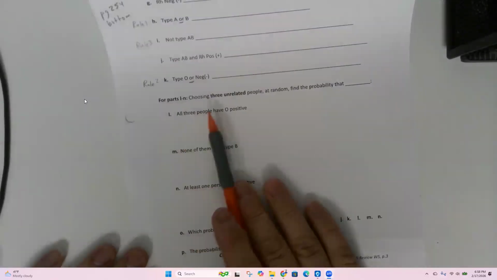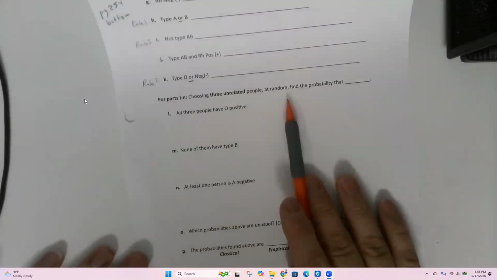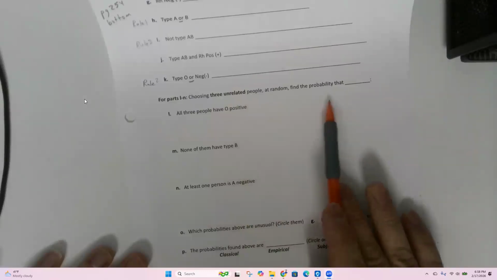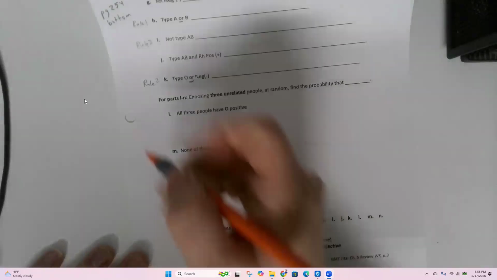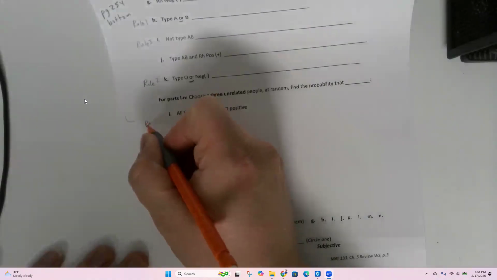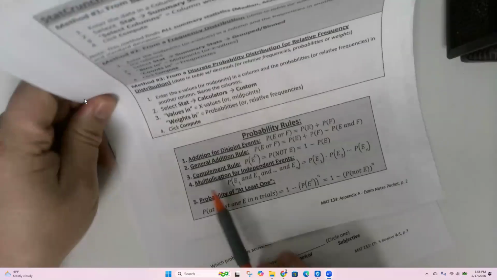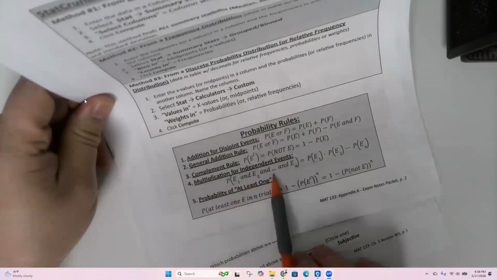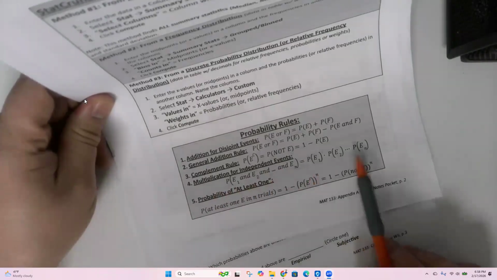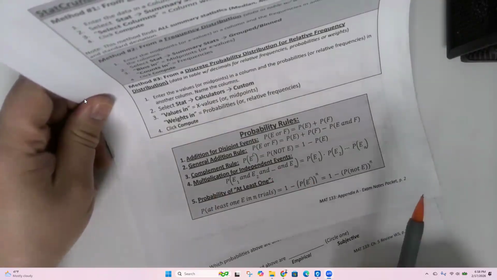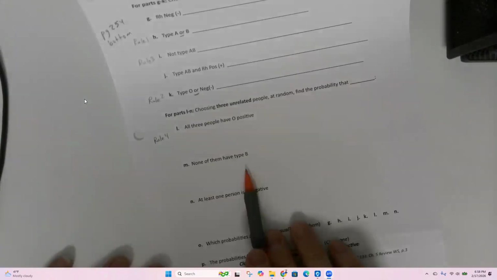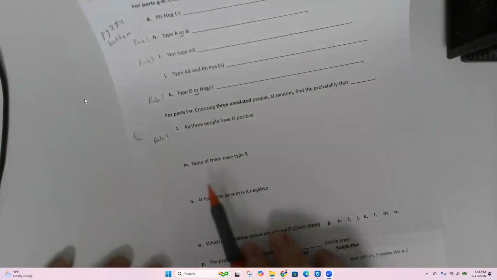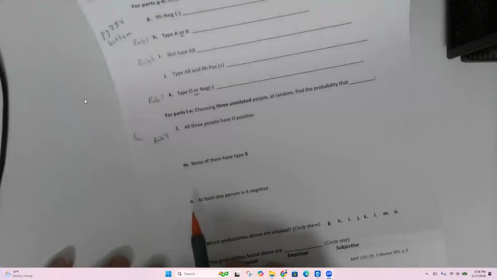Choosing 3 people, unrelated, so independent. Find the probability that all 3 have O positive. So this will be rule 4 on that page because these are independent situations. So it's multiplication for independent events: the probability that this person and this person and this person, you just do each one separately and you multiply them together. Probability none of them have AB, that's also rule 4. This one's the tricky one.